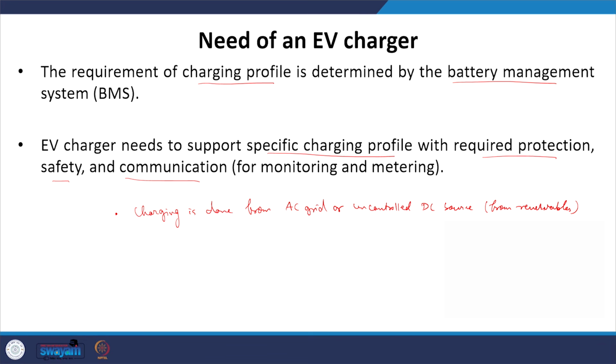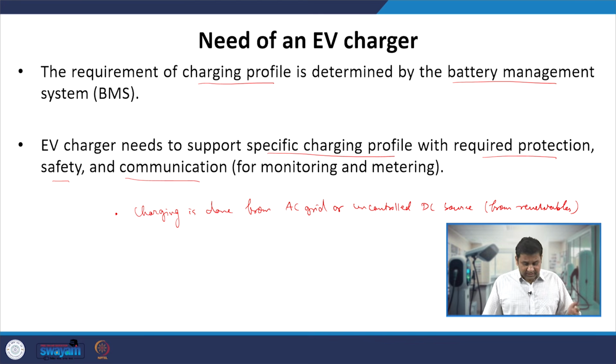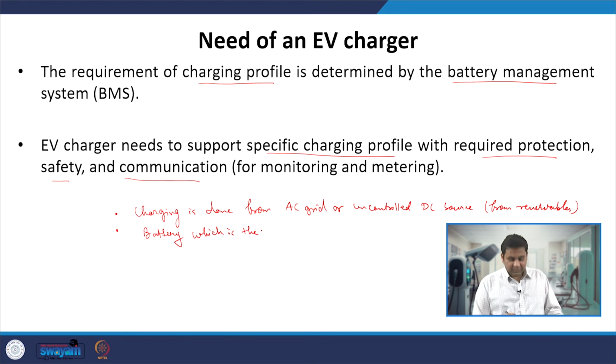So charging is done from the AC grid or sometimes an uncontrolled DC source, and we have the battery which is a DC source.